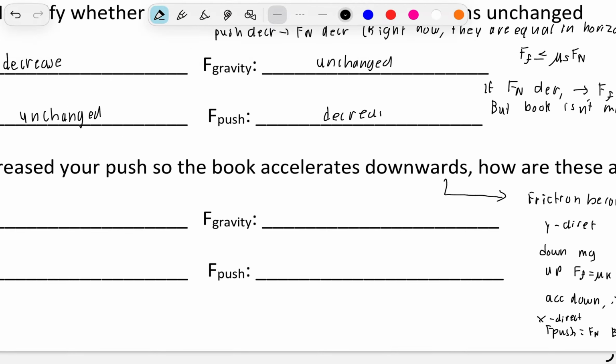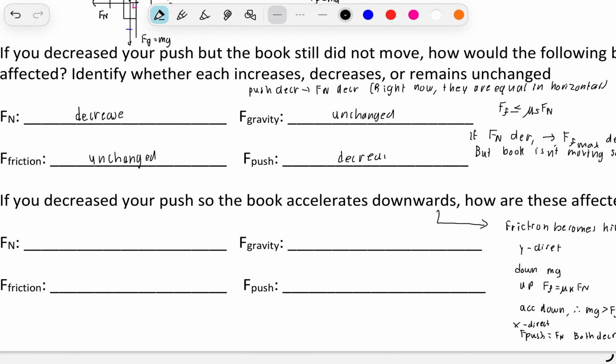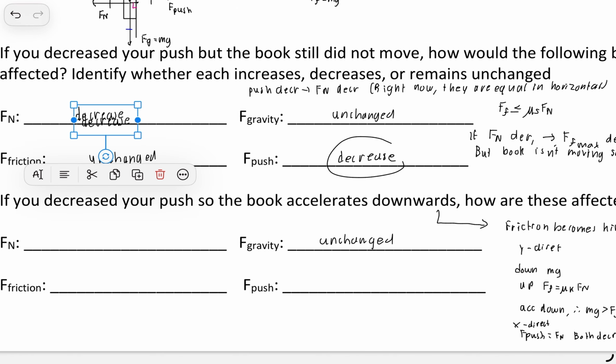Overall, we can write that Fg is the only one that's going to be unchanged because gravity never changes, but the rest of them are all going to decrease.